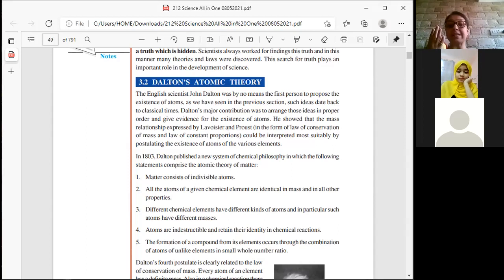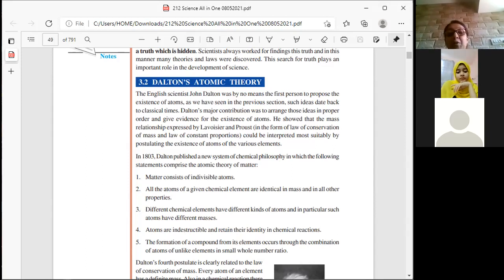Fourth postulate tells us that atoms are indestructible. Indestructible, that means you cannot destroy it completely. And it retains its identity in chemical reactions. That means however small the particle, however small the atom, it is going to have its identity. It is not like that if you reduce it down, the identity or the characteristic will be reduced.